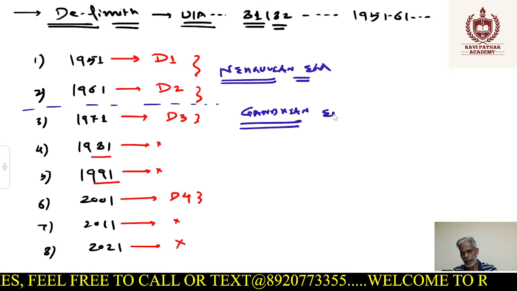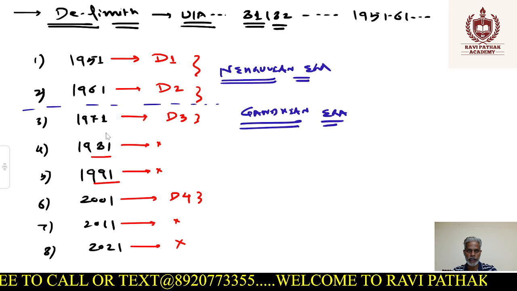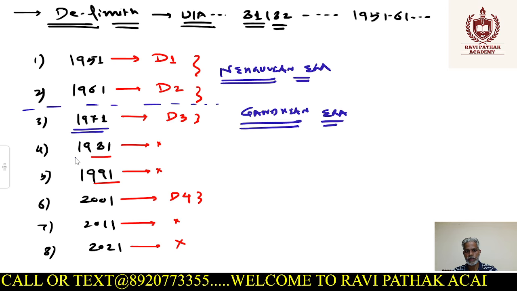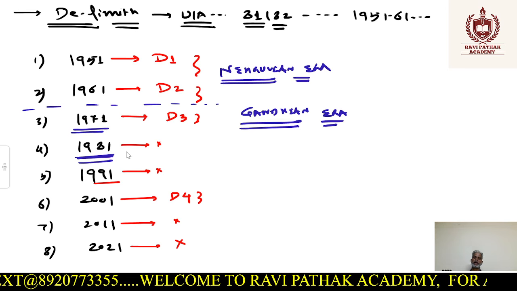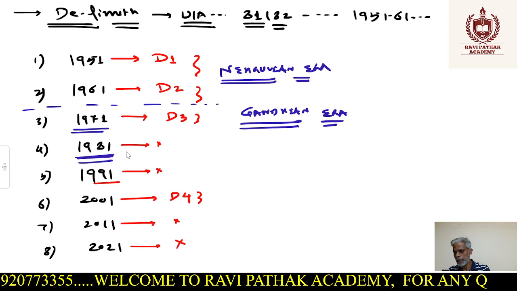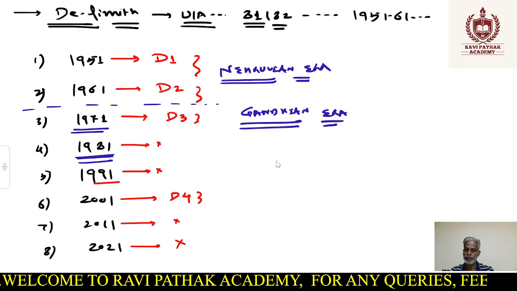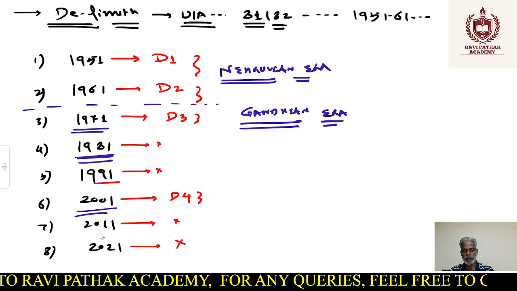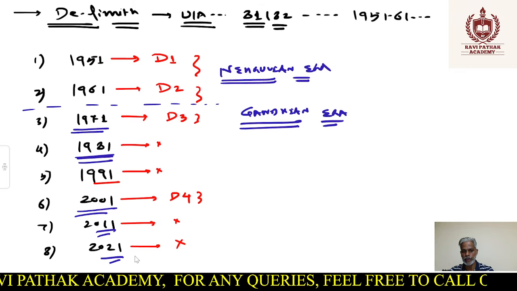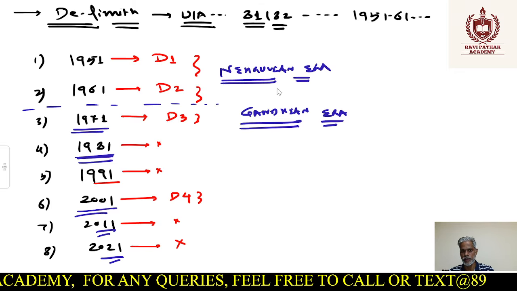I'm giving you the political perspective also because it would be very easy for you to connect. Especially for the 71 census and 81 census, both times Mrs. Gandhi was the Prime Minister. For 91, we had a transitional government after Rajiv Gandhi, then VP Singh Sahab, and so on. In 2001, it was the Vajpayee Sahab government, then in 2011 the Manmohan Singh Sahab government, and in 2021 we have the Narendra Modi Sahab government. So basically, here we'll see the transition.